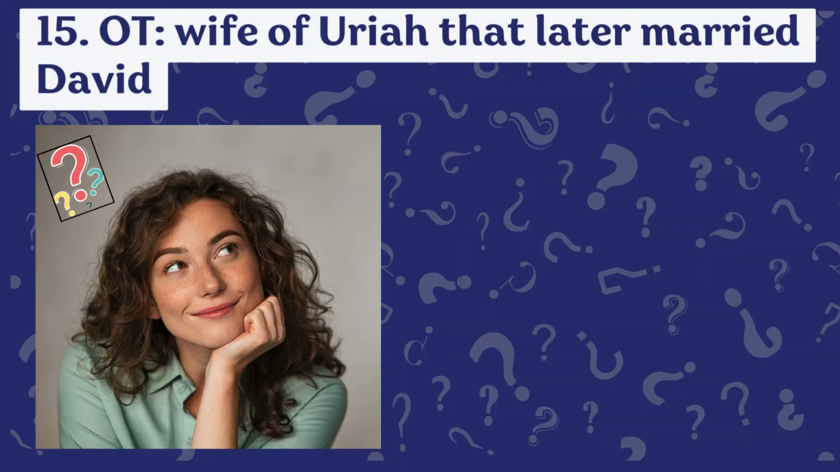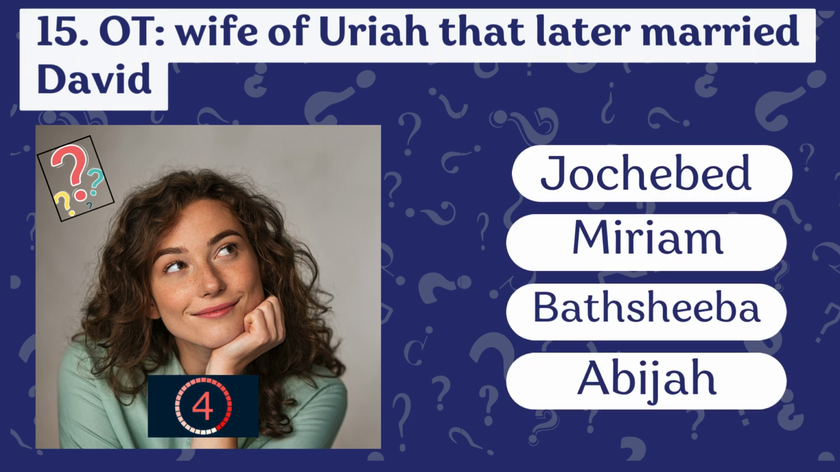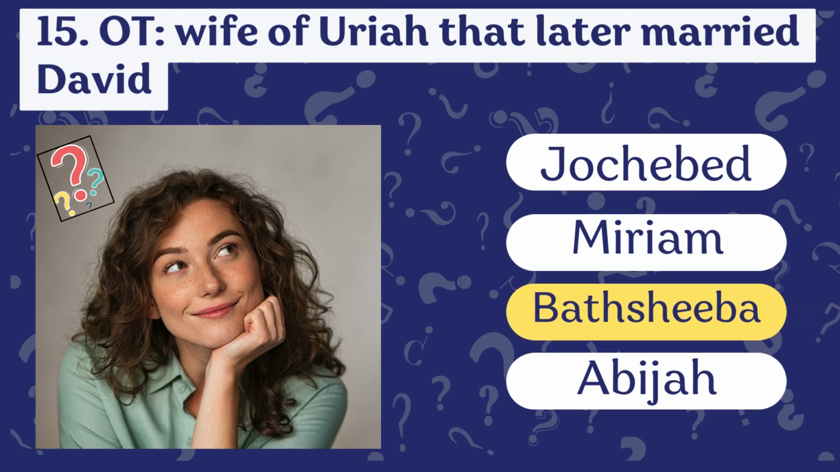Question 15. This Old Testament woman was the wife of Uriah, but later married David. Who was it? Was it Jochebed, Miriam, Bathsheba, or Abijah? David had an affair with Uriah's wife Bathsheba. After Uriah was killed in battle, David married Bathsheba as seen in 2 Samuel chapter 11.